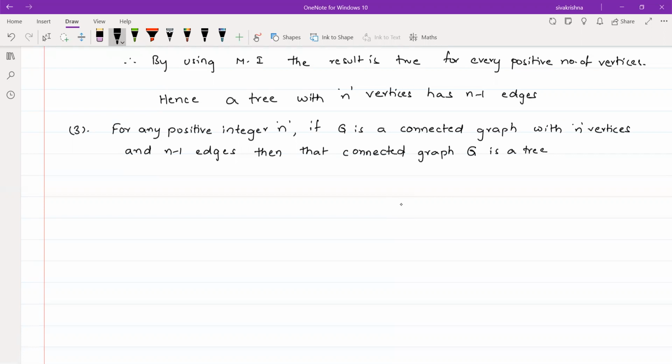The second property, which we discussed in our previous class, says a tree with n vertices has n minus 1 edges. But in this property, if a connected graph has n vertices and n minus 1 edges, then that connected graph is a tree. So we have to prove this property. Coming to the proof,